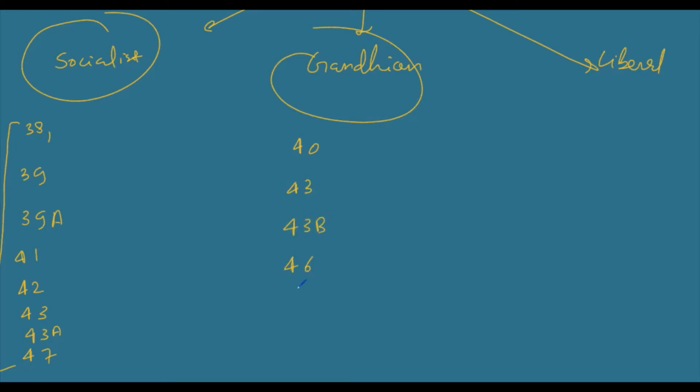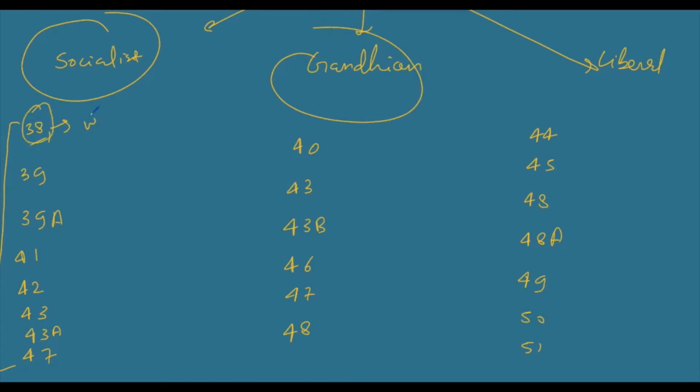And under liberal we classified Article 44, 45, 48, 48A, 49, 50, and 51. Let's try to recall what was under this. I am speaking keywords only so that you can recall. For more details, you can go to the video lecture.